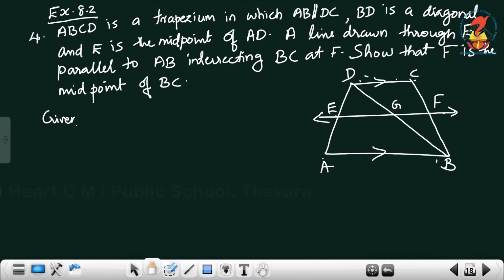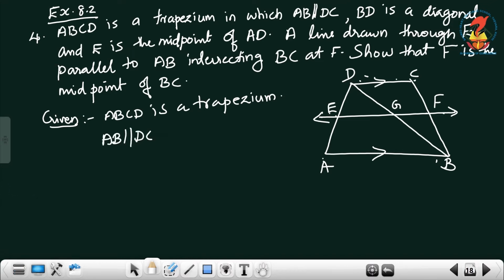Given: ABCD is a trapezium, AB parallel to DC, EF parallel to AB. Therefore, EF is parallel to DC.